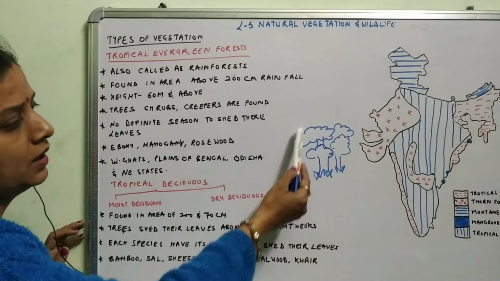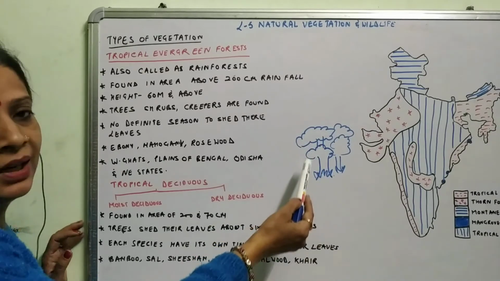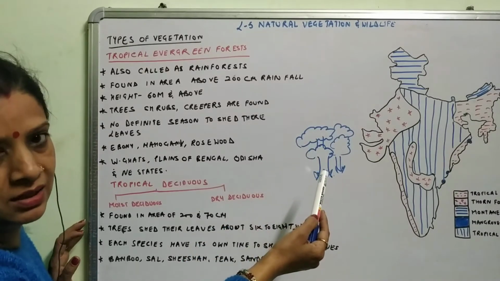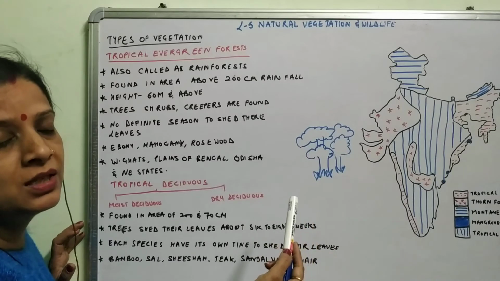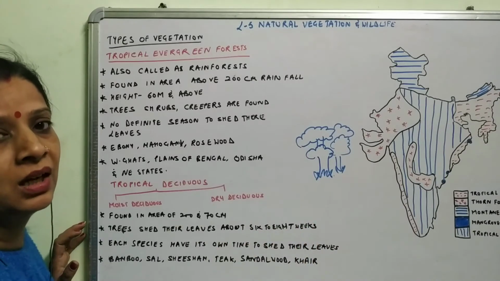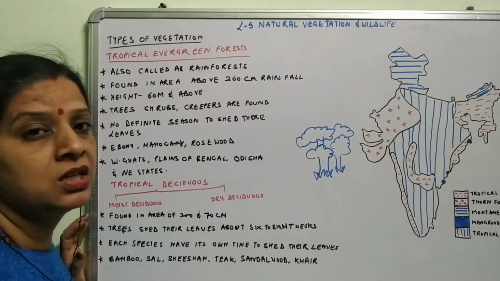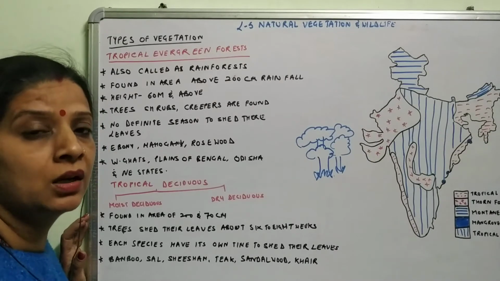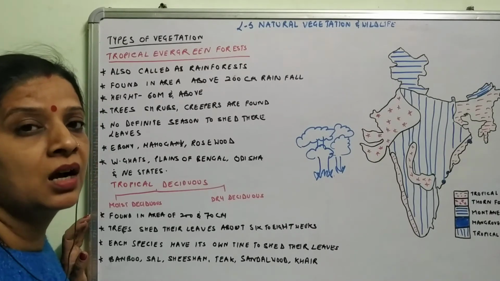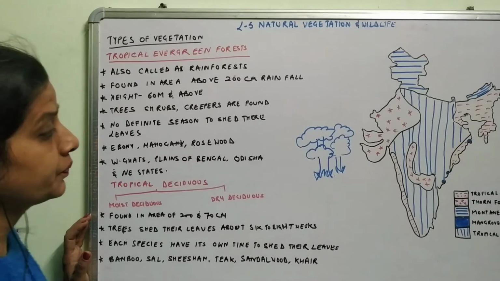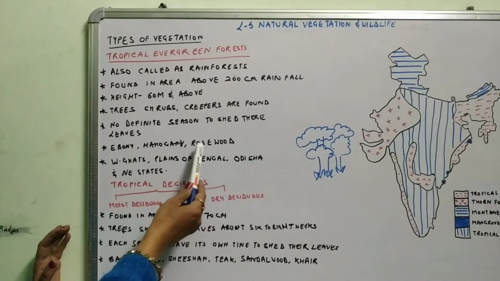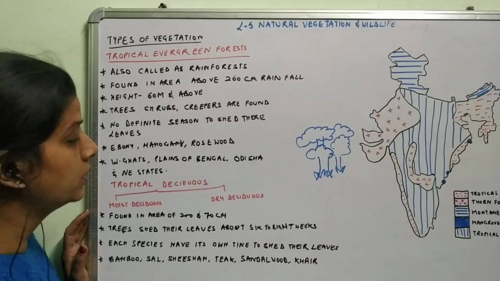They appear like an overlapping of the trees. If we view these forests from above, they look like an umbrella-like structure. Even the sun rays don't penetrate to the ground. These are such thick, dense forests that the sun rays can't pass through. Ebony, mahogany, rosewood are the varieties of trees that are found in these forests.